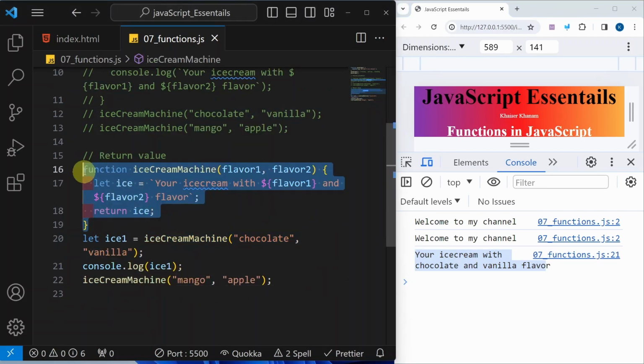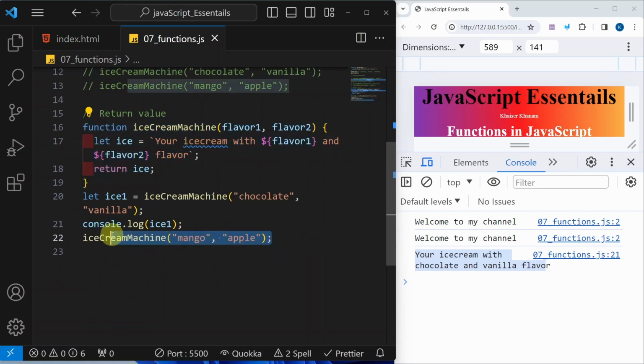Similarly, if my function is returning a value, whenever I call this function, I have to assign this value to one variable. Again, I will create let ice2 is equal to the function call, and while displaying, I just have to log ice2.